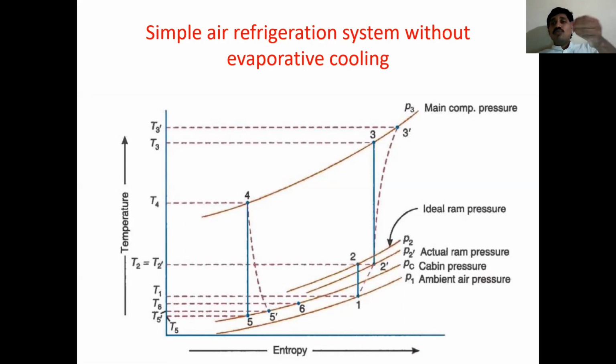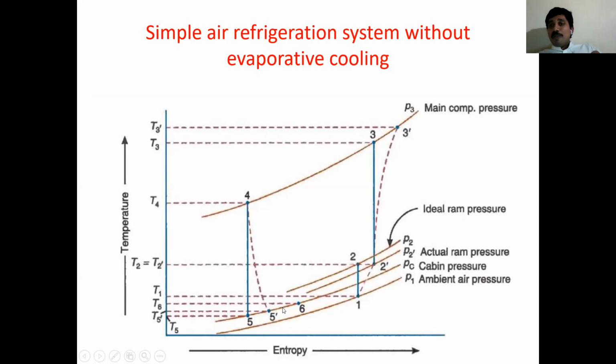Now we are ready to move for expansion in the turbine. When expansion takes place, theoretically it should be isentropic, 4 to 5 isentropic expansion, but practically adiabatic expansion, 4 to 5 dash. Finally, we reach cabin pressure, and with cabin pressure, air is moved to the cabin.